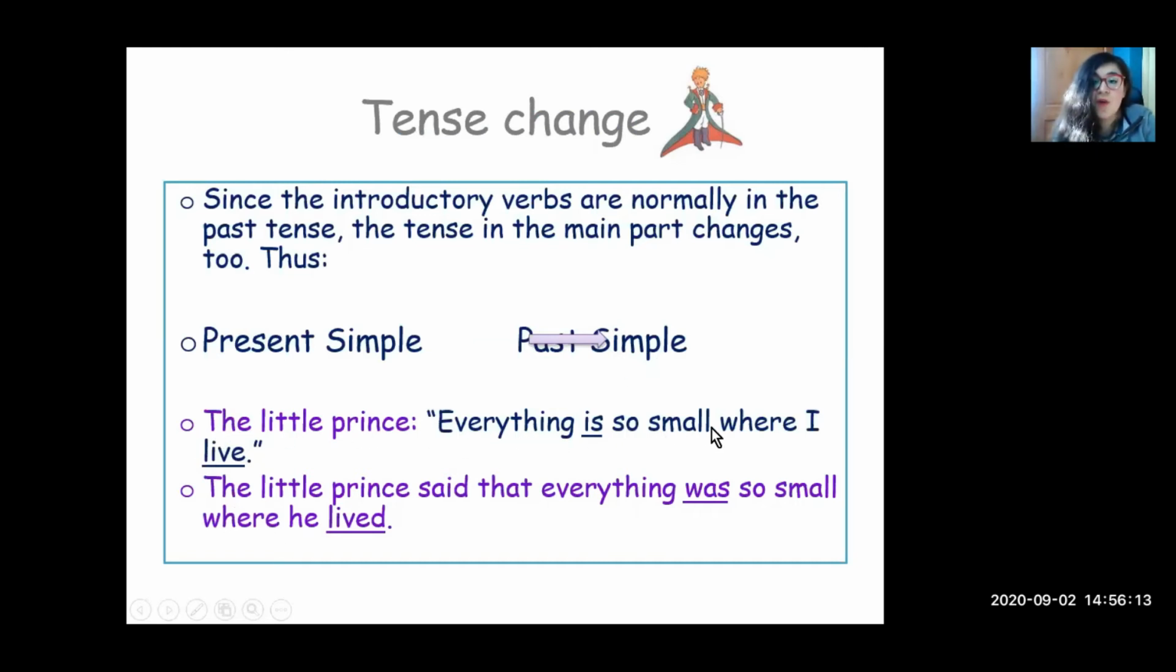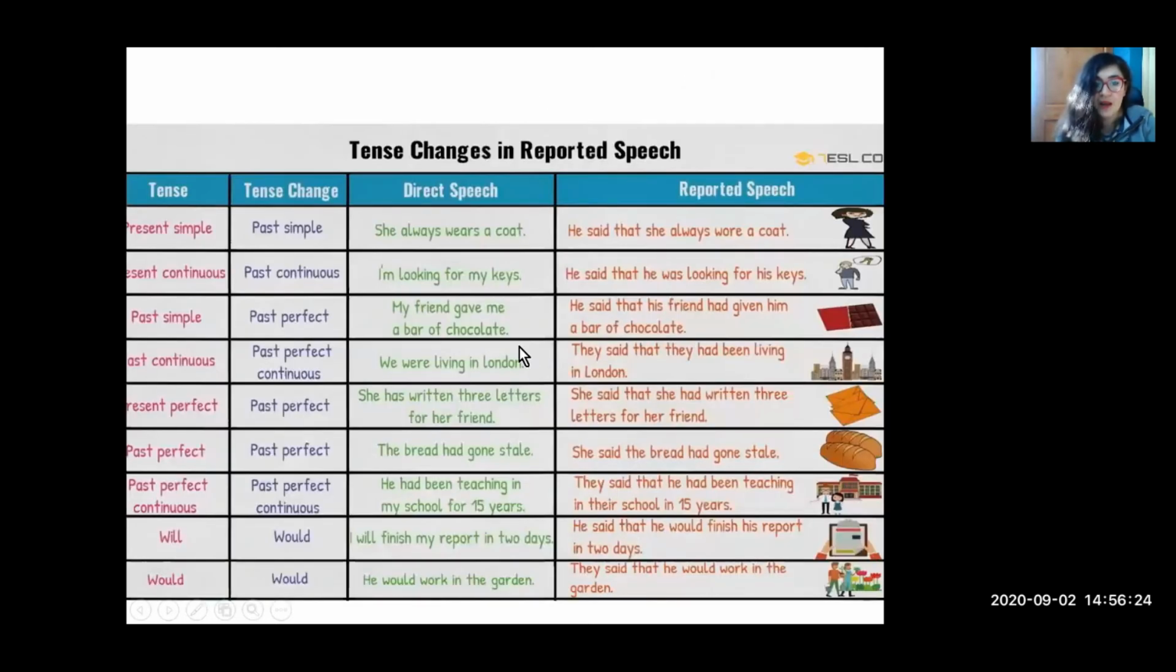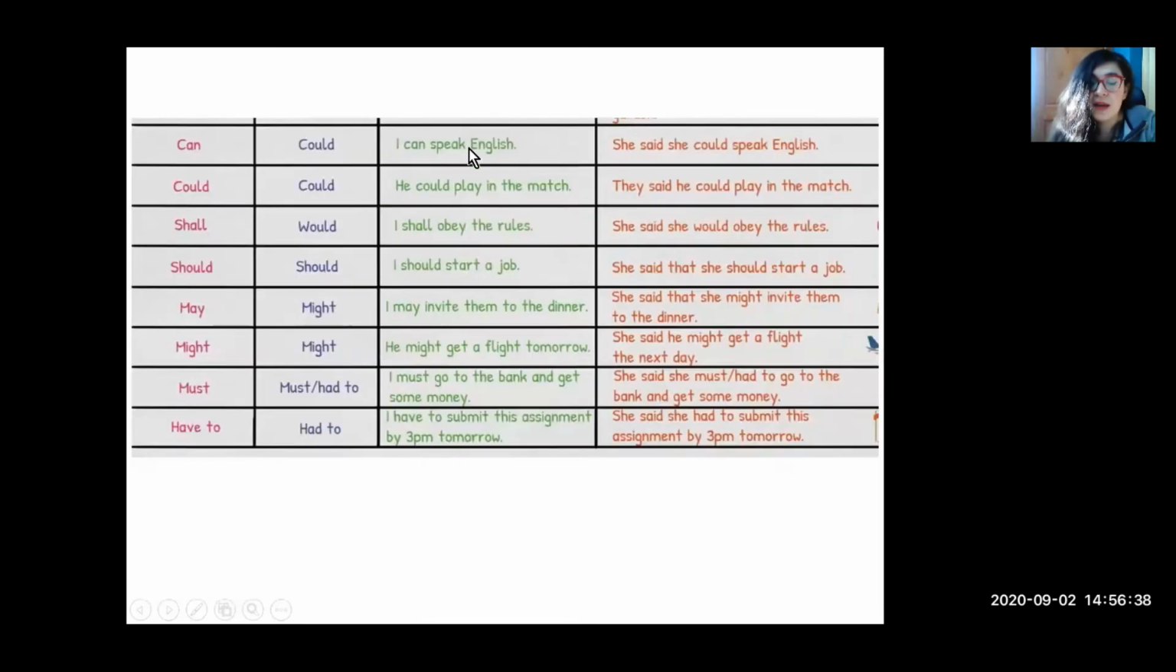Everything is so small where I live. The little prince said that everything was so small where he lived in the past. And here another chart with the verb changes. You can pause the presentation and have a look at the examples and the changes from direct speech to reported speech. It's longer.